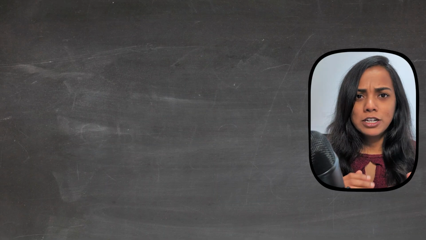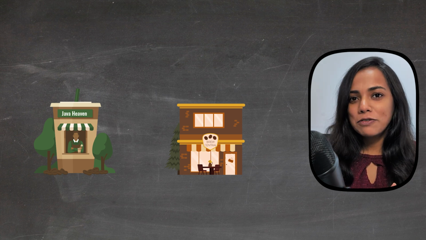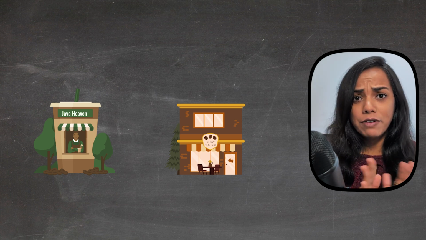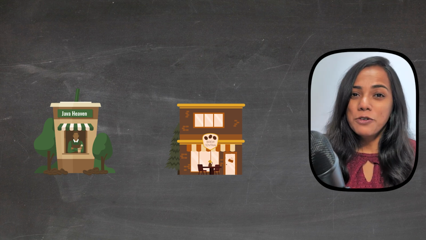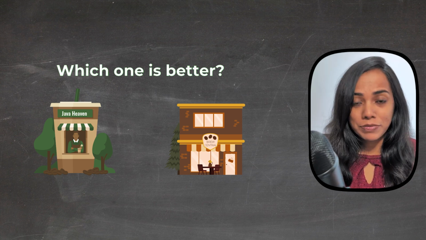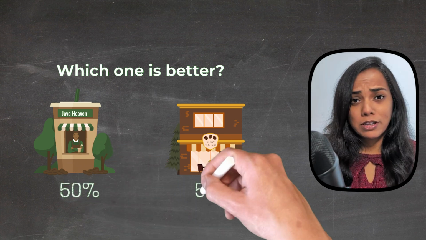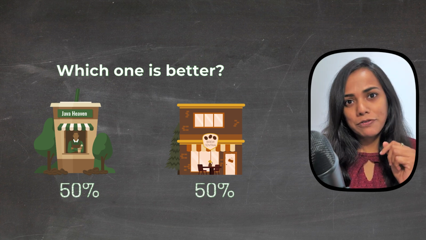Let's say that we are going to use reinforcement learning to decide between two coffee shops, Java Haven and Brew Central each morning. Let's start with the assumption that you have never visited either of these places and your goal is to find out which one consistently offers a satisfying cup of coffee. Initially, you have no preference, so you might randomly choose either of the shops. Here's how reinforcement learning can help.